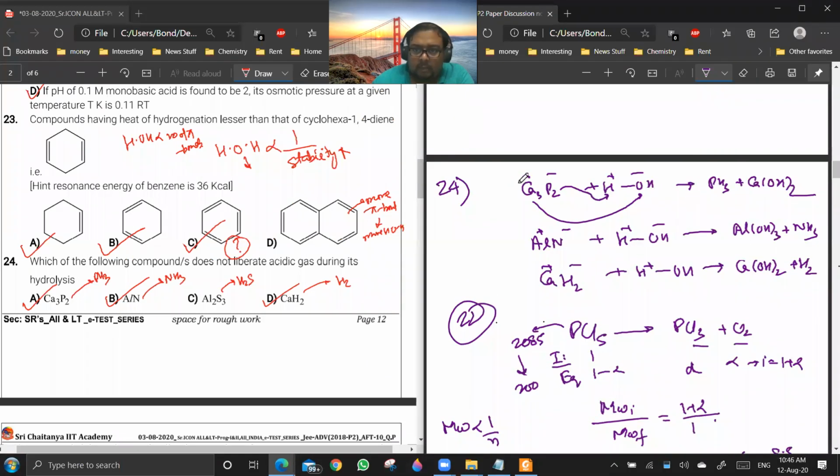So in 24, the plus minus, you can write it like this. The calcium is plus what? It will take the minus part of water. Phosphorus is the minus part, will take the plus part of water. You get PH3, you get NH3, you get H2. In case of Al2S3, you'll get H2S. Out of these gases, H2S is the only acidic gas. So this cannot be the answer. Are you clear with this? 24?